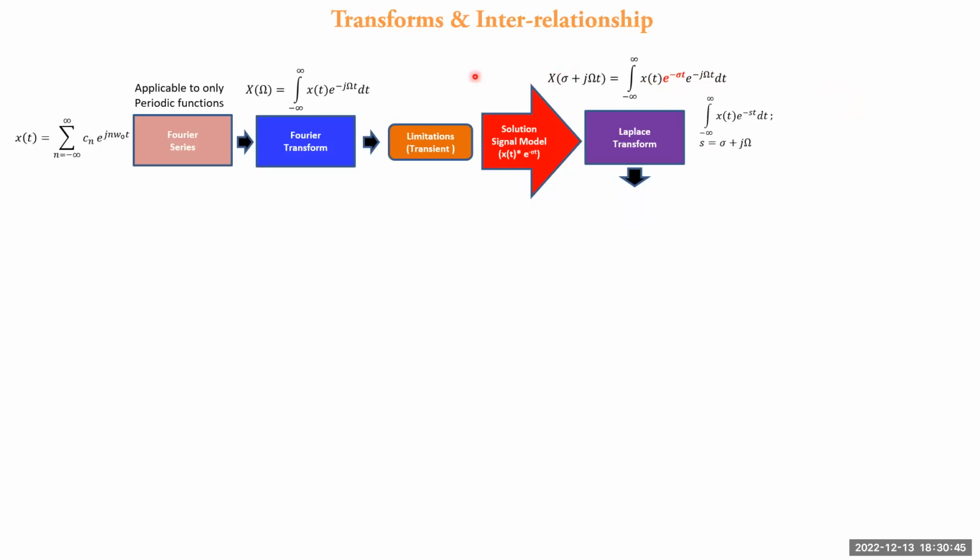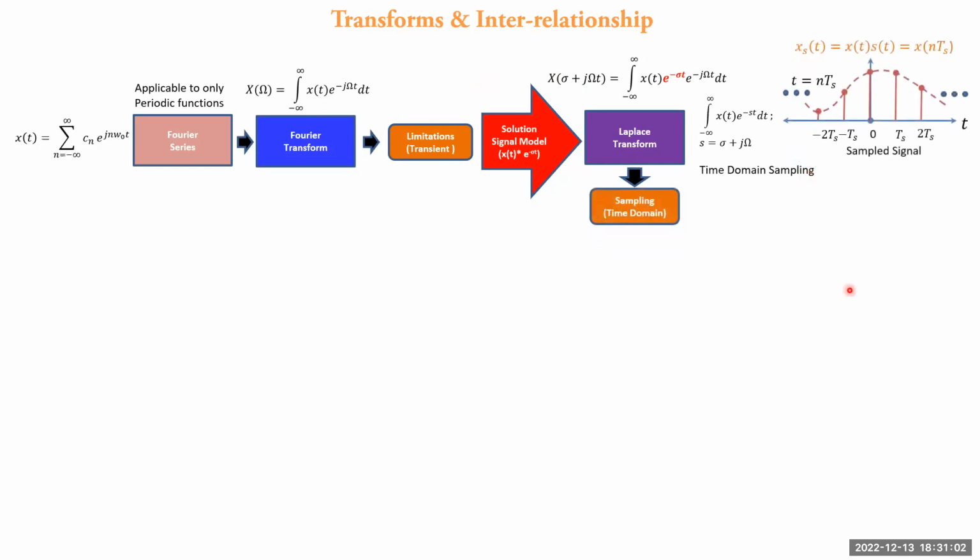Now all three transforms, that is Laplace transform, Fourier transform and Fourier series, are applicable to the analysis of analog signals and systems. How can one apply Laplace transform to a discrete time system? Here the initial process is sampling of a signal at regular time interval Ts using a train of impulses. The sampled signal xs of t is the analog signal x of t multiplied with a train of impulses s of t, which generates x of nTs.